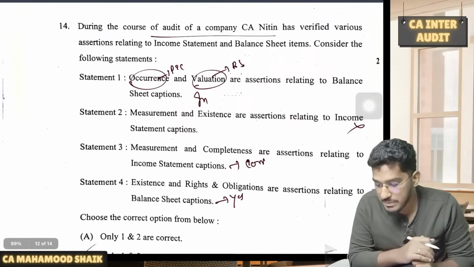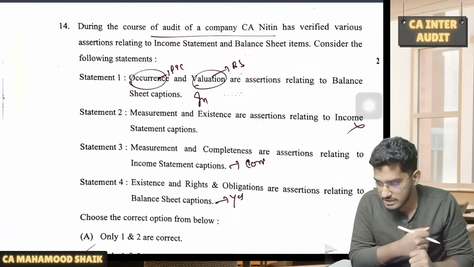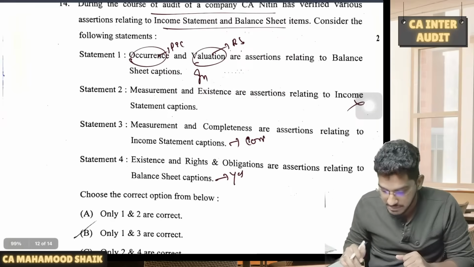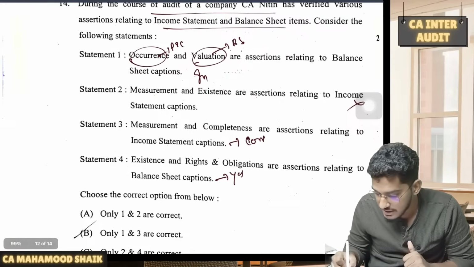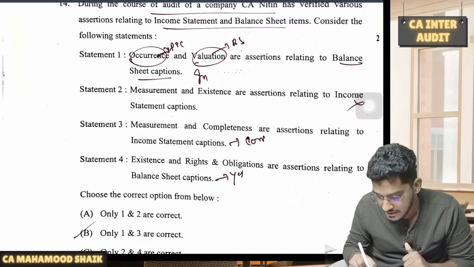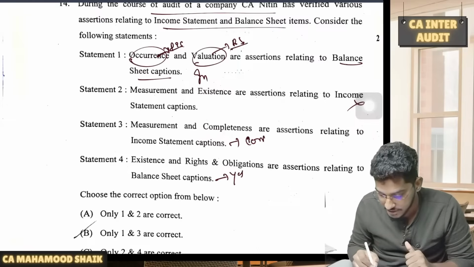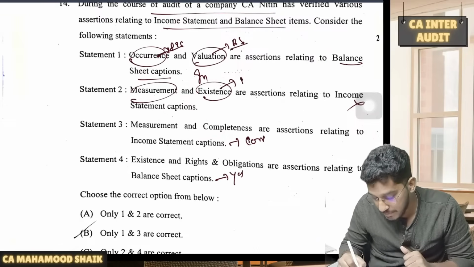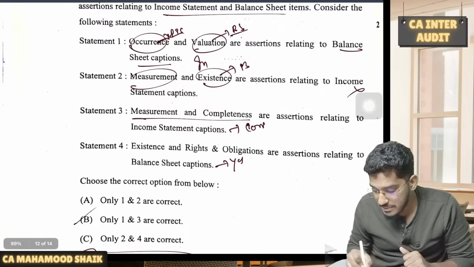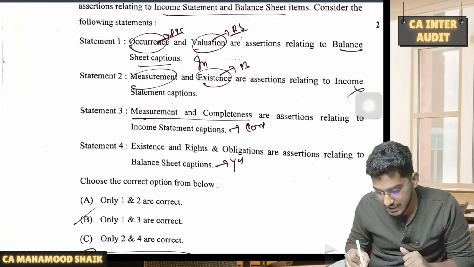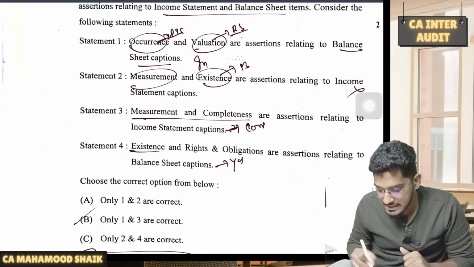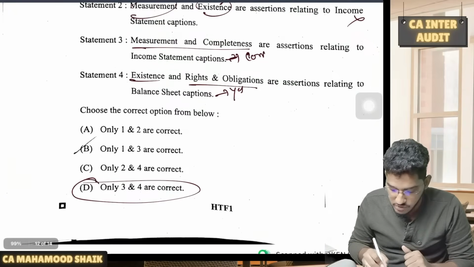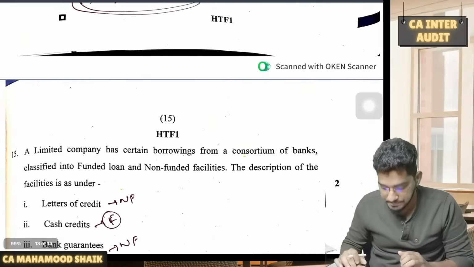During the course of audit of the company, CA Nitin has verified various assertions relating to income statement and balance sheet items. Consider the following statements. Occurrence and valuation are related to balance sheet items. No. Occurrence is relating to P&L. Valuation is related to balance sheet. Measurement and existence are related to income statement. No. Existence is related to balance sheet item, not P&L item. Measurement and completeness, they are relating to income statement captions. Yes. Existence and rights and obligations are related to balance sheet captions. Yes, these 2 are true statements. So 3 and 4 are correct.